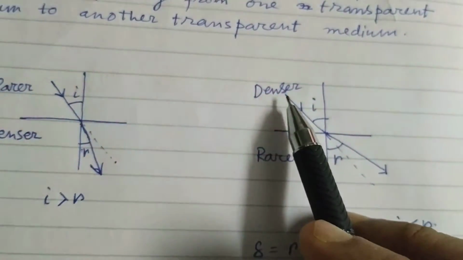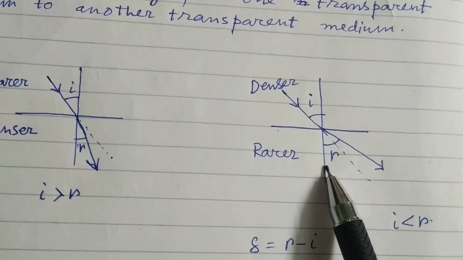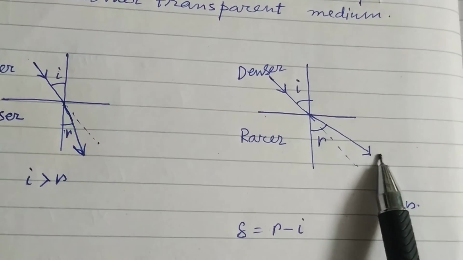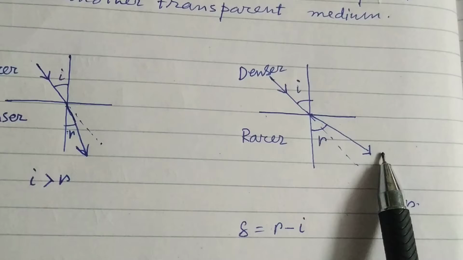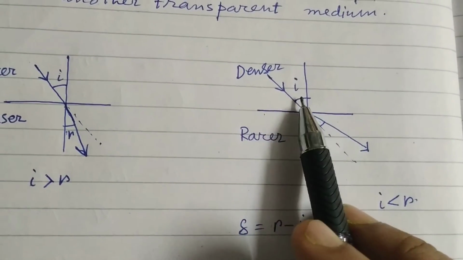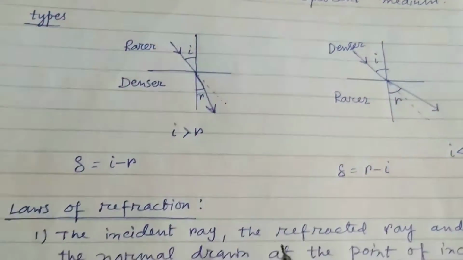Now when the light ray passes from denser to rarer media, then what happens? Then it moves away from the normal. Refracted ray moves away from the normal. This is the original direction, but it is moving away from the normal. So I is less and R is more.